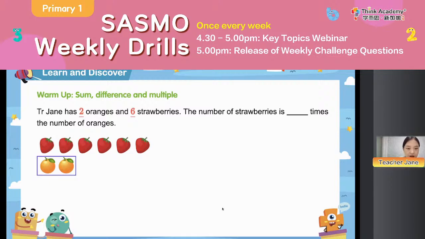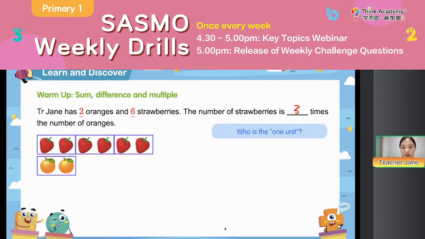Okay, everyone, you see, I have 2 oranges, right? And then I have how many times the number of oranges? Yeah, I have 3 times the number of the oranges, right? So everyone, this time we can also draw the bar model to help us. Then everyone think about this time.